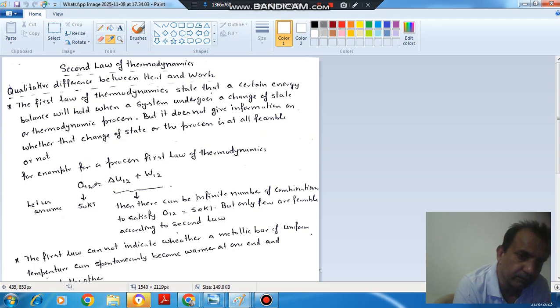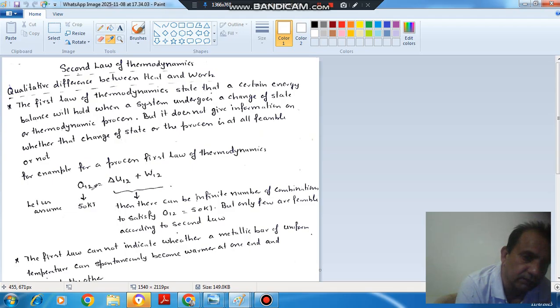this is the statement. For a process applied to a closed system, Q12 is equal to del U12 plus W12. It means all the heat supplied can be converted into summation of work done and change in energy. Suppose if we take Q12 as 50 kilojoule, then this del U12 and W12 can have some values, and these values can have infinite number of combinations to satisfy this Q12 equal to 50 kilojoule. Okay, but